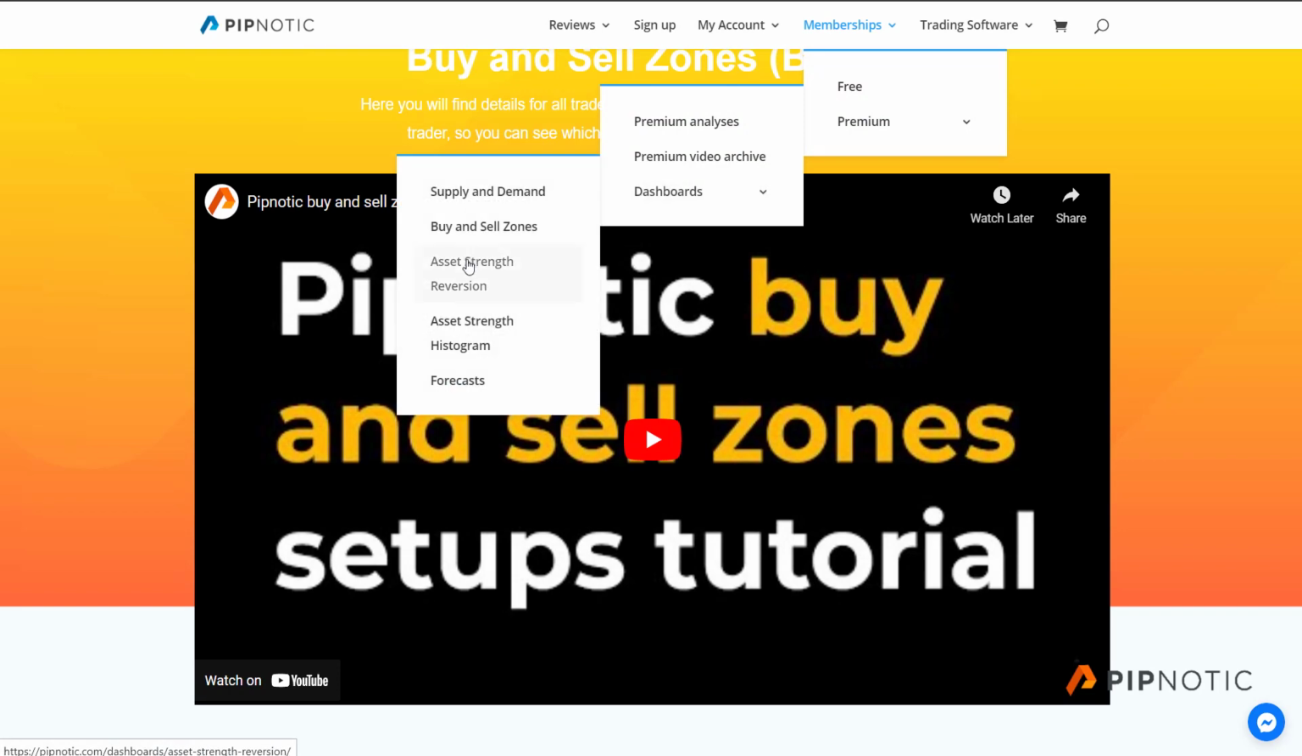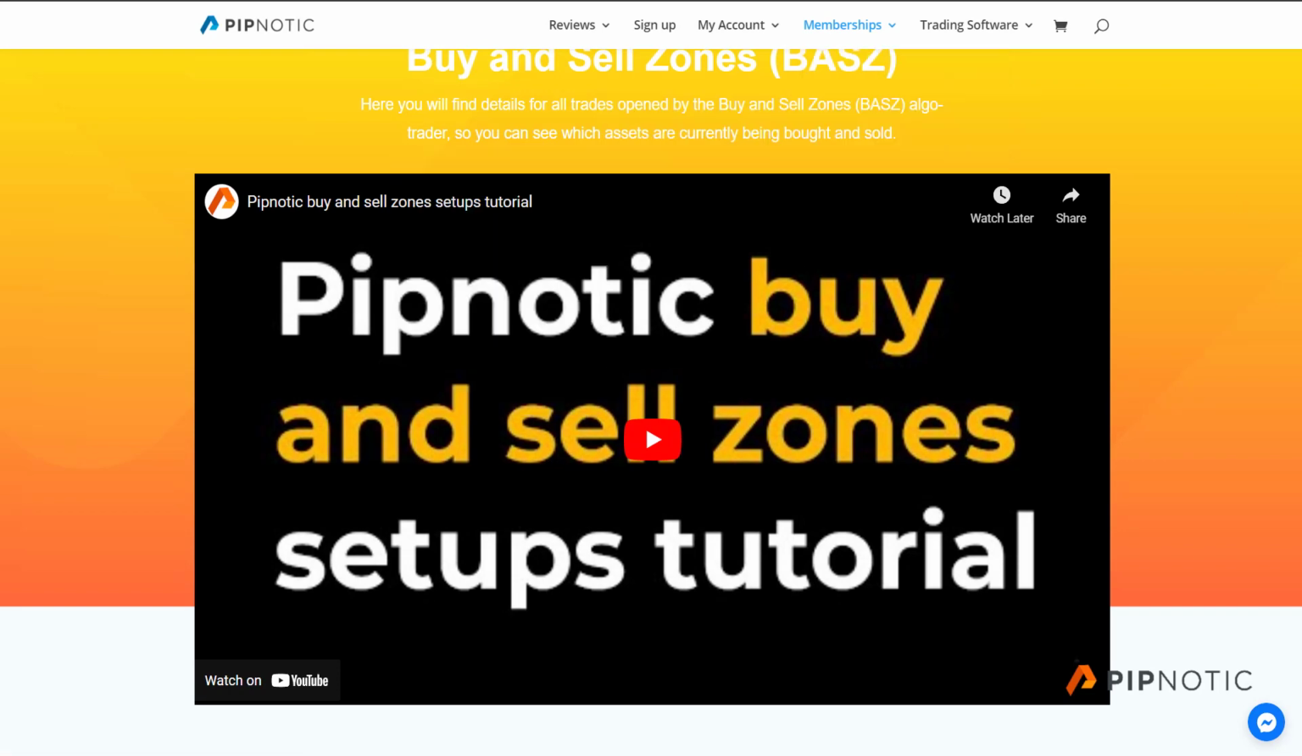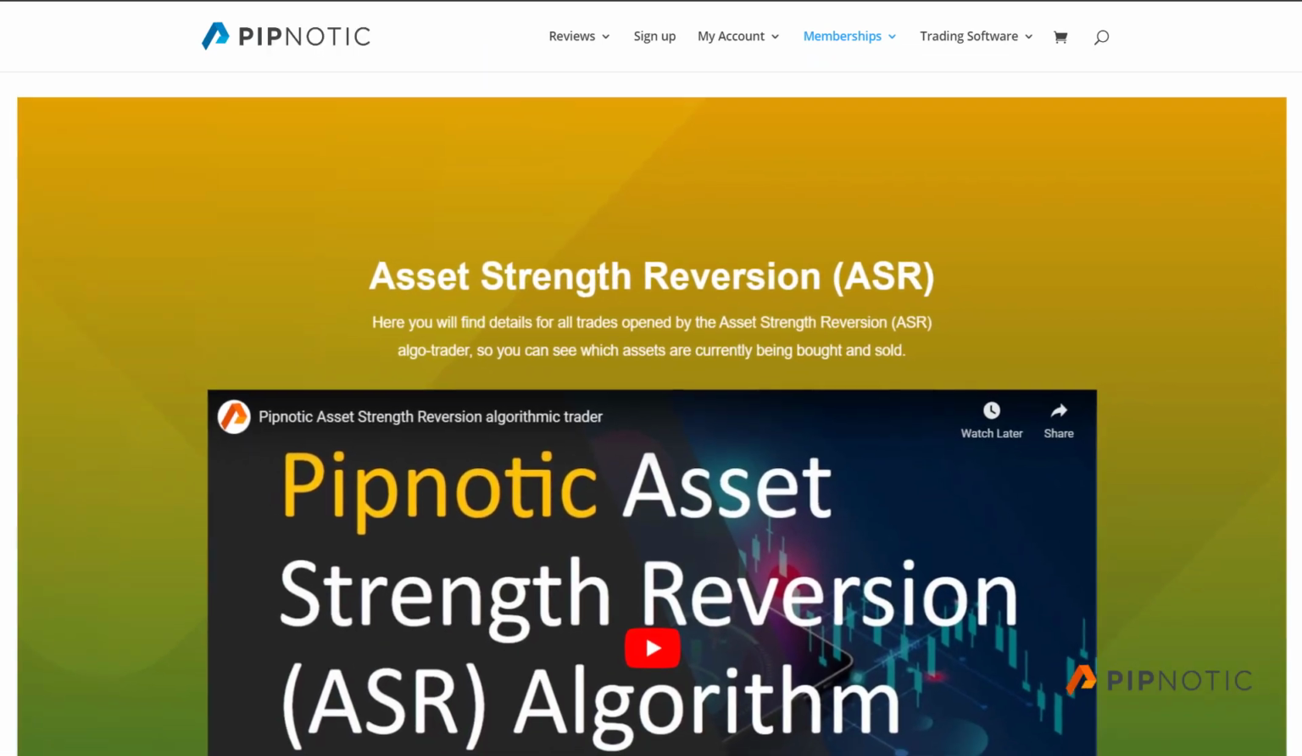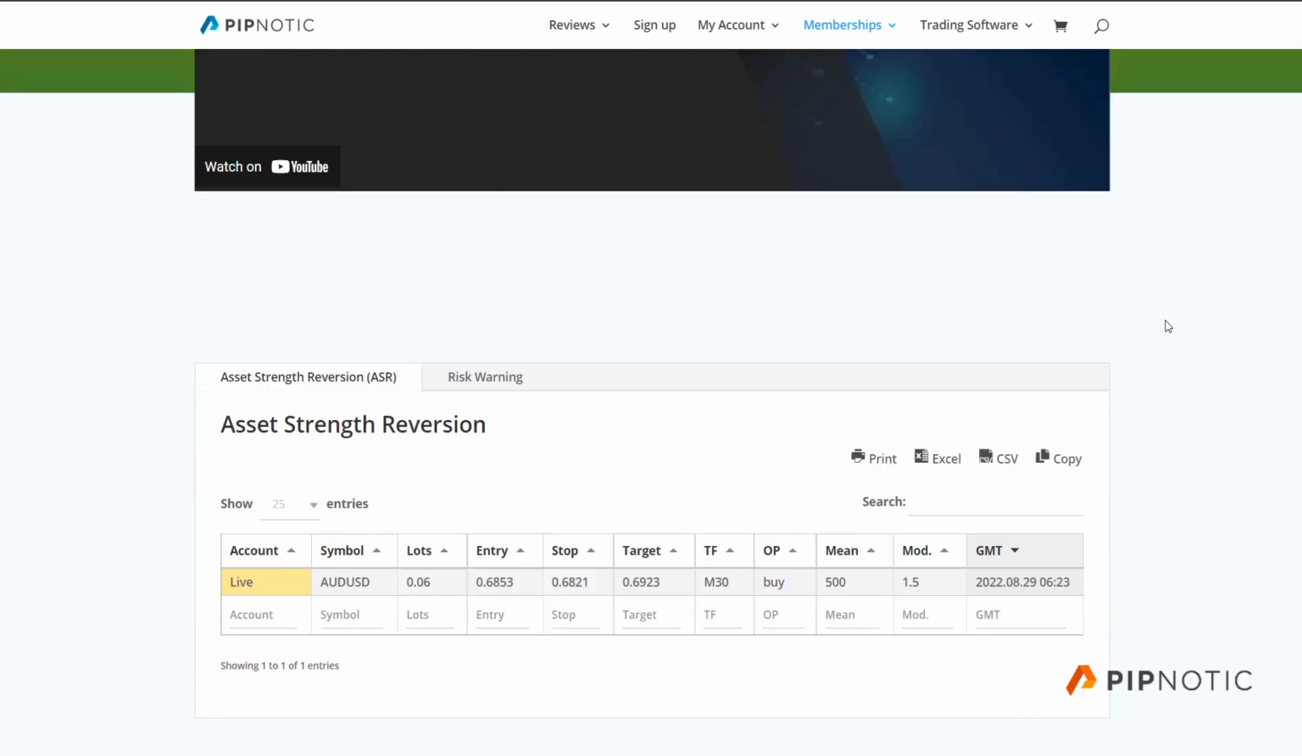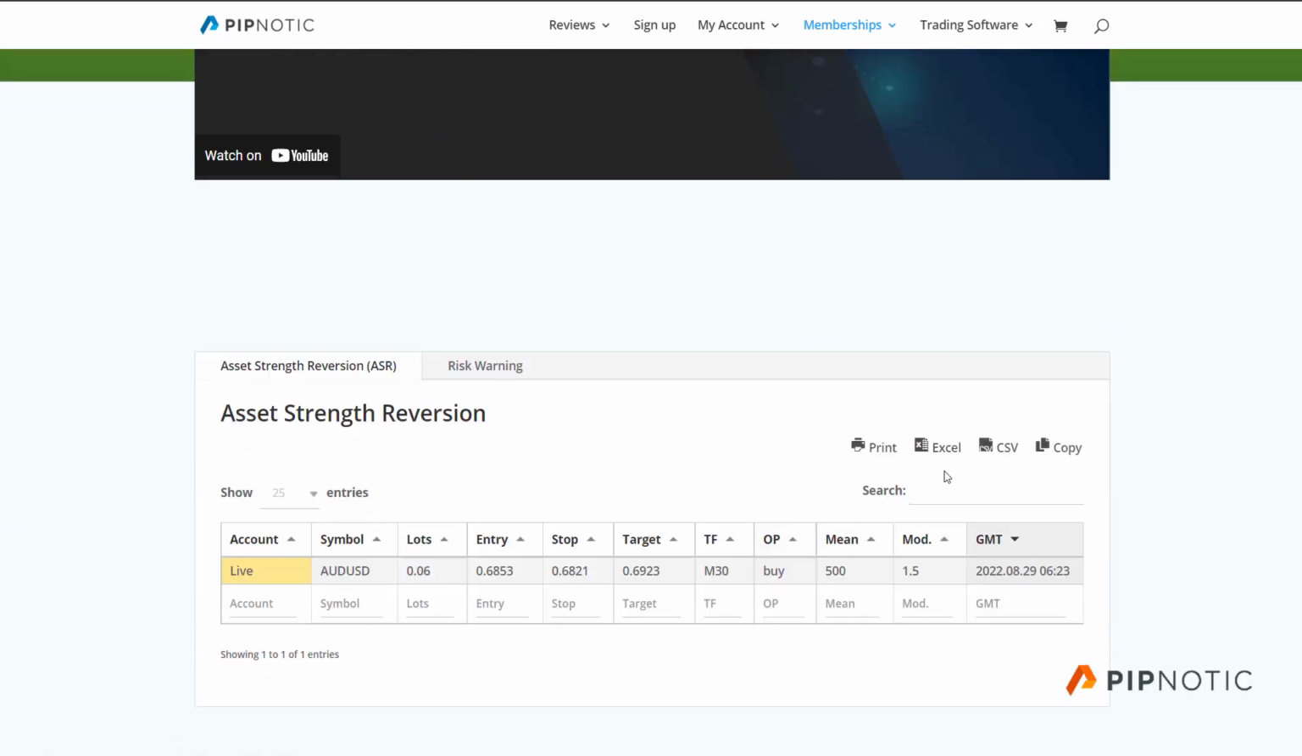Okay, so moving on to the asset strength reversion. This is an algo that is also running, but it's not terribly active at the moment. I'm currently working on the API that is recording this information. So it's not working. It hasn't been updated for several days because I'm still working on this. So you don't have to pay attention to this just yet, but it's something that I am currently working on.